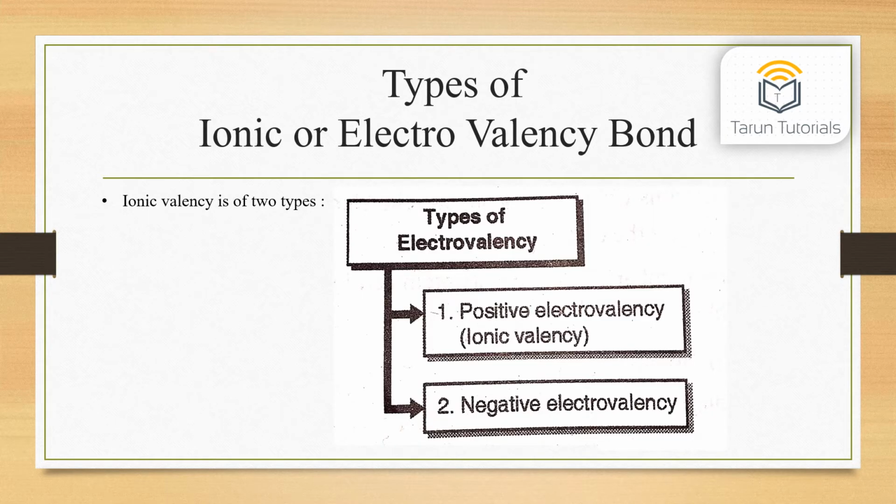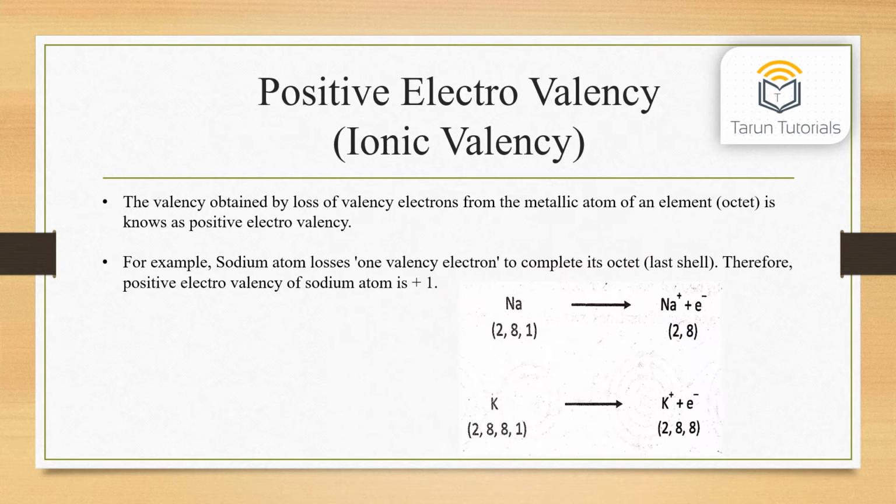Types of ionic or electrovalent bond. Ionic valency is of two types. First, positive electrovalency, that is ionic valency, and second, negative electrovalency. Positive electrovalency: the valency obtained by loss of valence electrons from the metallic atom of an element to complete its octet is known as positive electrovalency. For example, a sodium atom loses one valence electron to complete its octet in the last shell. Therefore, the positive electrovalency of a sodium atom is +1.